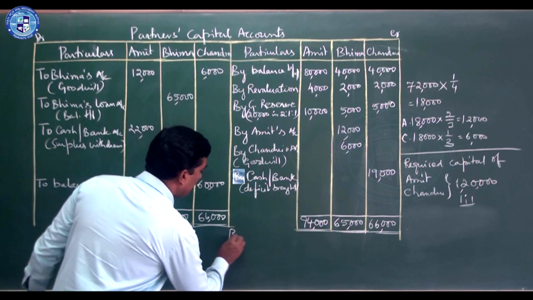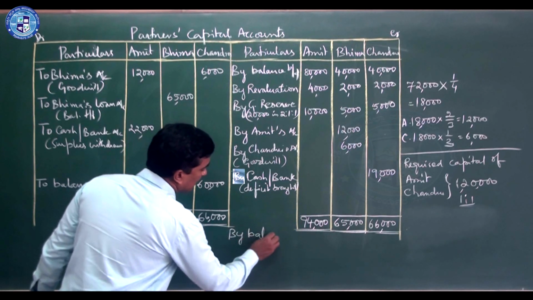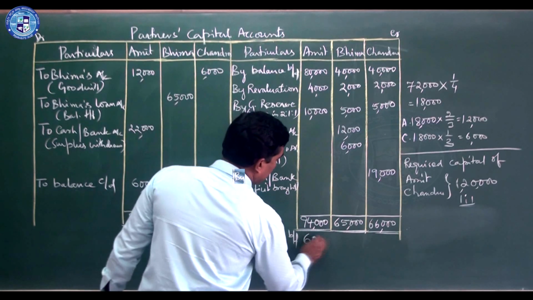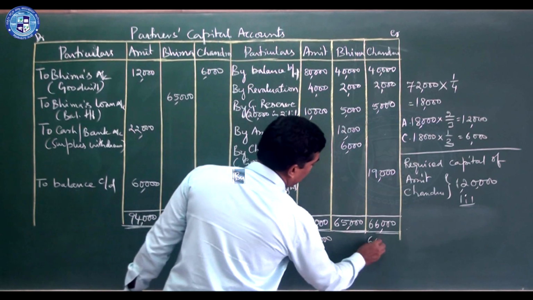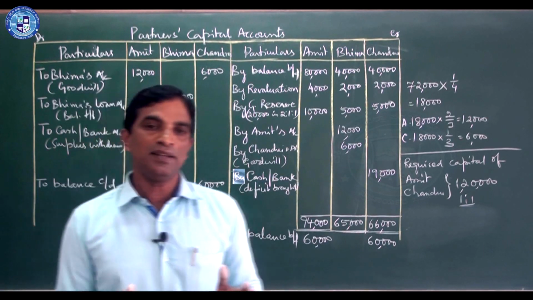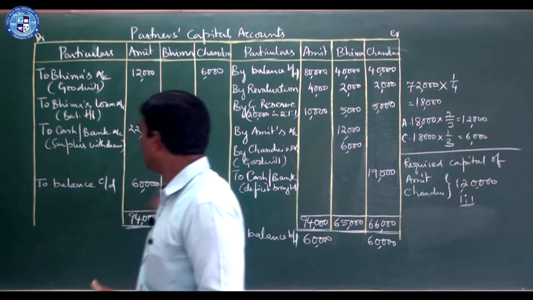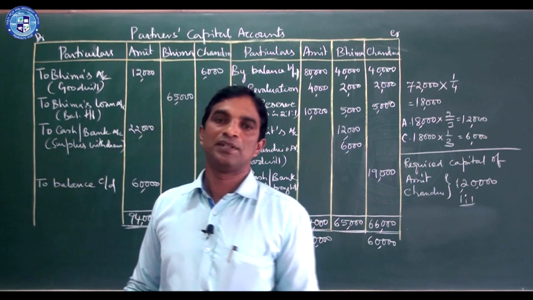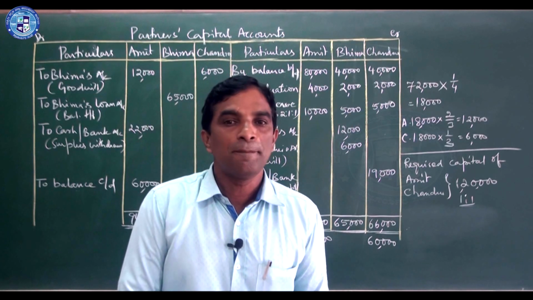So write here, by balance brought down, 60,000 and 60,000. That's all. Now you should remember this amount in the balance sheet, and also Bhima's loan account when you prepare the balance sheet.